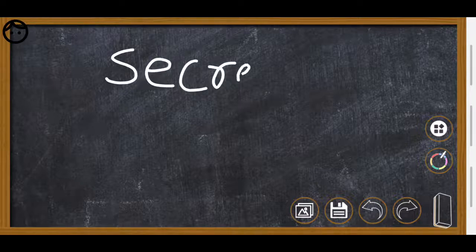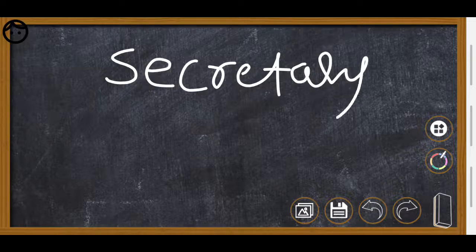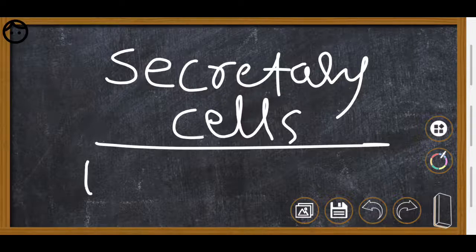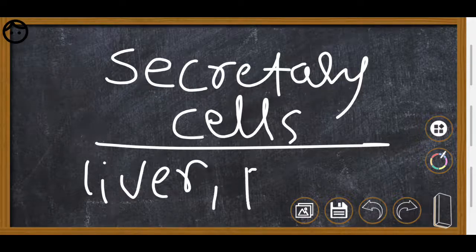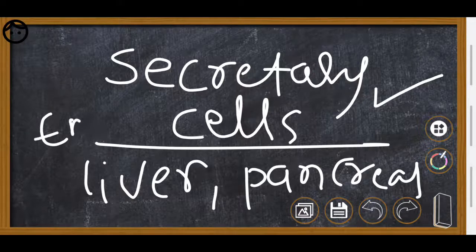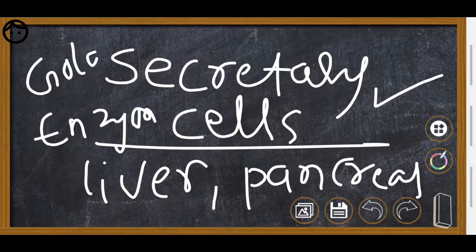For example, secretory cells are cells which secrete enzymes, like the liver and pancreas. In secretory cells like the liver, pancreas or any gland, the Golgi complex is bigger.